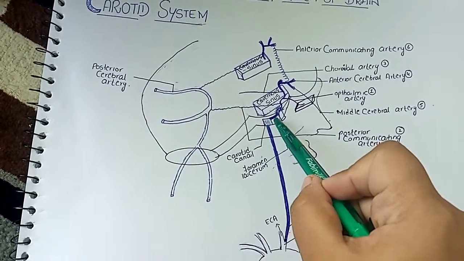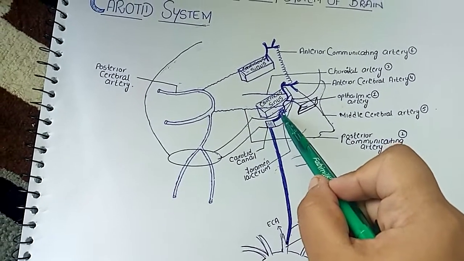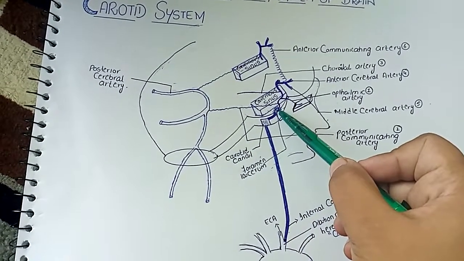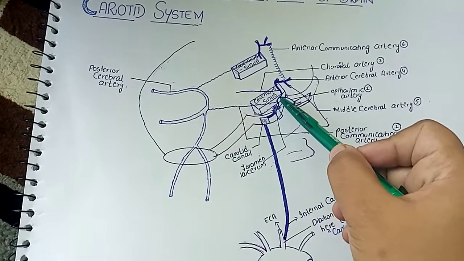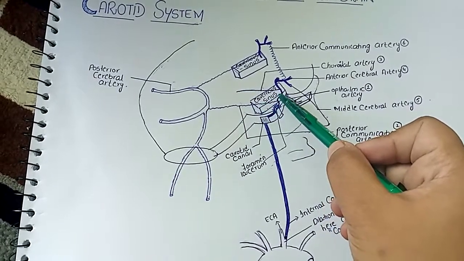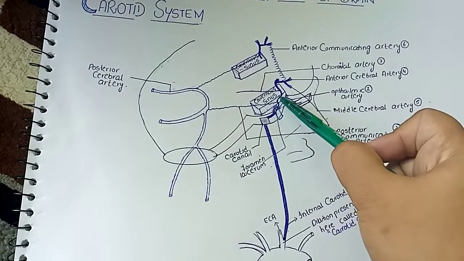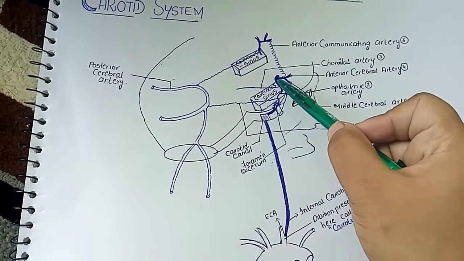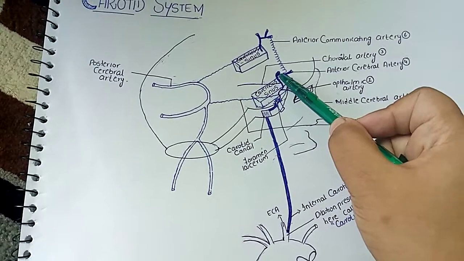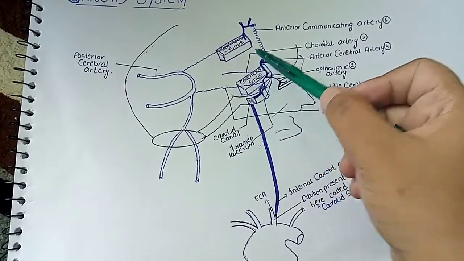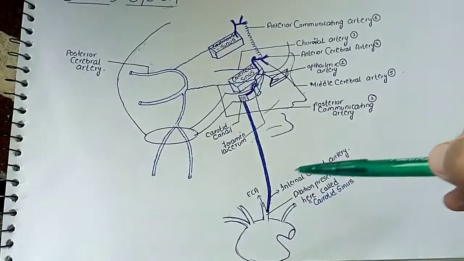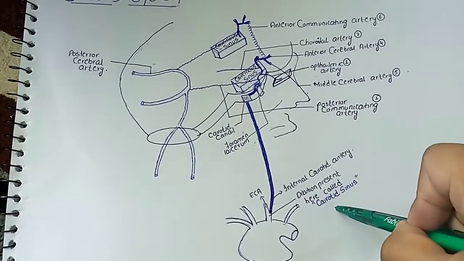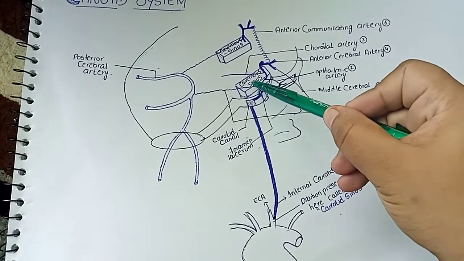Then the internal carotid artery ascends forward and enters the foramen lacerum, and from the foramen lacerum the internal carotid artery moves toward the cavernous sinus and appears at the subarachnoid space by piercing the dura mater of the brain. So this was the whole simple pathway of the internal carotid artery from the carotid sinus to the cavernous sinus.